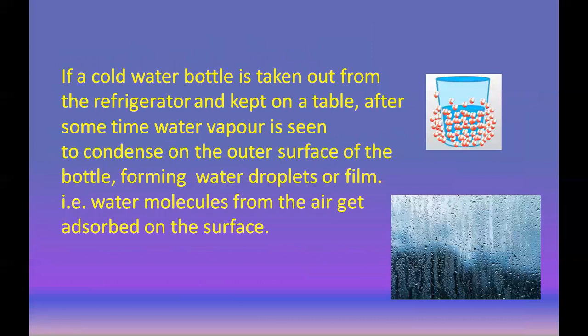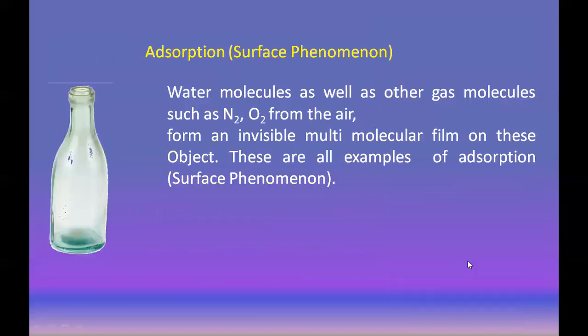If a cold water bottle is taken out from the refrigerator, what you can observe after some time is that water vapors condense on the outer surface of the bottle, forming water droplets or a film, and these water molecules from the air get adsorbed on the surface. Adsorption is a surface phenomenon where these water molecules as well as other gas molecules like nitrogen and oxygen from the air form an invisible multimolecular film on these objects.